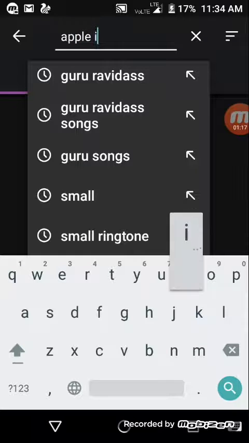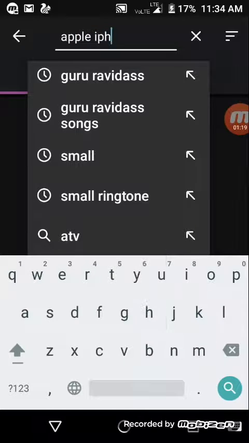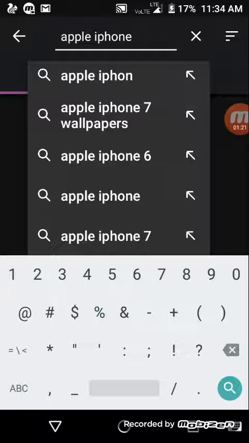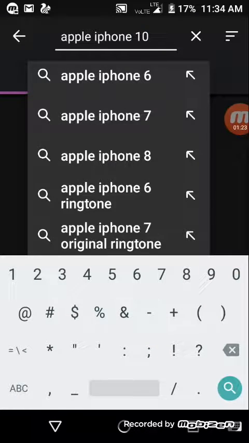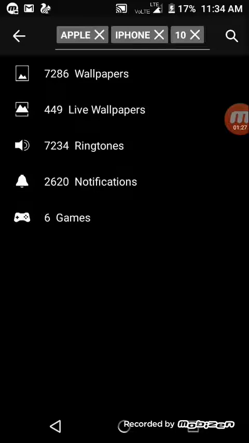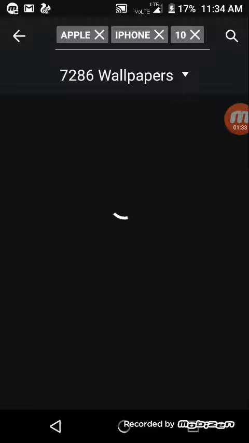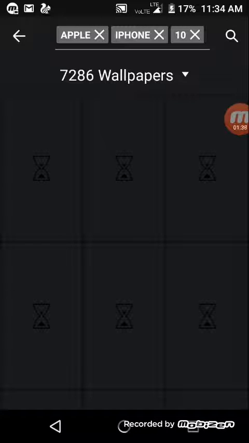Apple iPhone 10. Search here, it will open. If you want games, ringtones, wallpapers, or live wallpapers, see here Apple iPhone wallpapers.